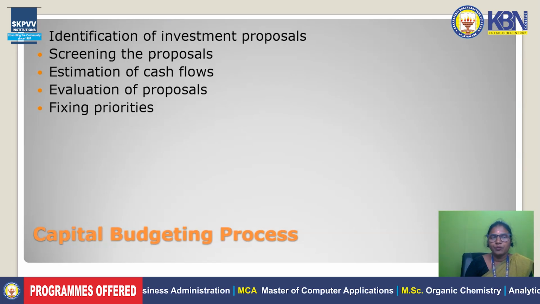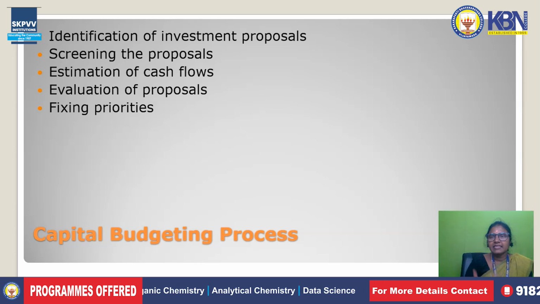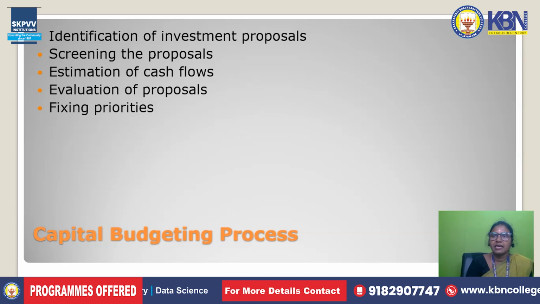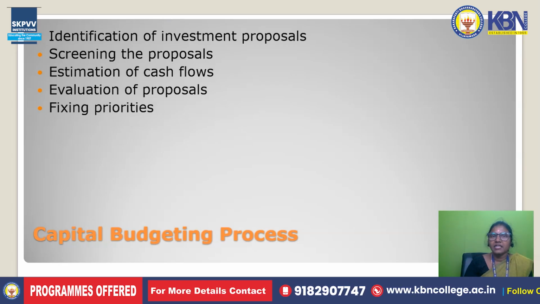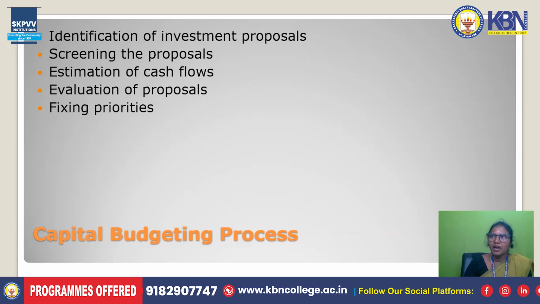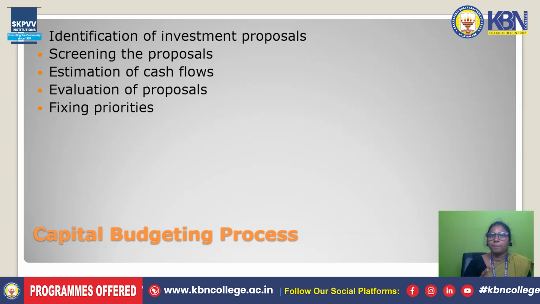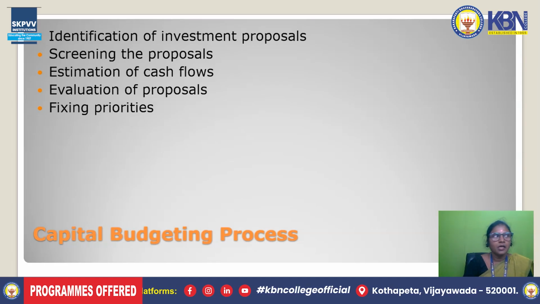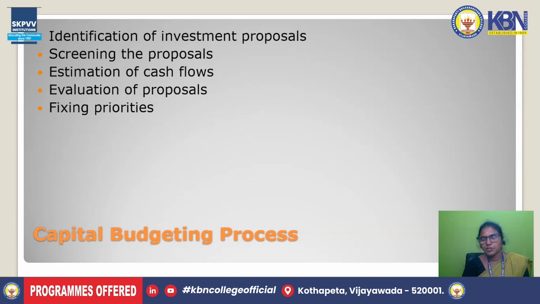Next, we have to go for the evaluation of proposals. Whatever avenues we have identified and screened, we analyze their cash flows, and based on the nature of the financial returns and the organization's financial aspects, we evaluate the proposal. And the last one, we have to take care of which priority basis we are taking, or which capital decisions we are taking. That is the fixing of priorities. That is a point in the capital budgeting process.